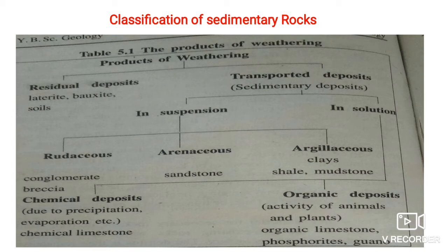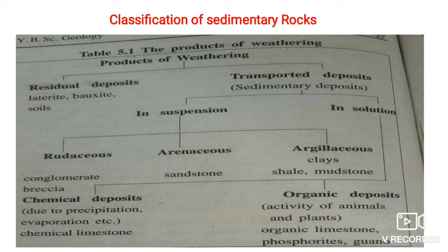Sometimes the rocks are formed at the place of origin, where the original rock was situated, and the newer sedimentary deposit gets formed at the same place. In that case, they are called non-transported or residual deposits, which we studied in the last lecture.